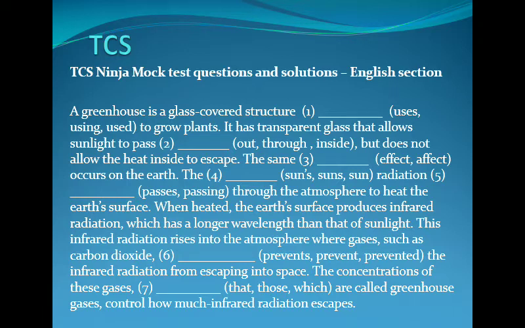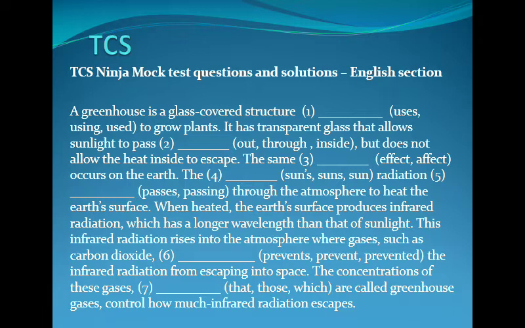The next sentence says, the same dash occurs on the earth. Now, would you use effect or affect? As you might know, effect, the first one starting with an E, is the noun form and affect is the verb form. So here, the same dash occurs on the earth. It is some kind of a thing that occurs on the earth. You know that nouns are name, place, animal and thing. So here we have a thing. So you need to use the noun form, which is effect starting with an E.